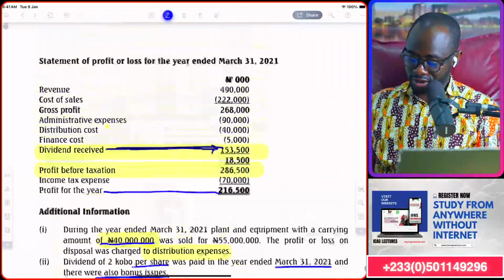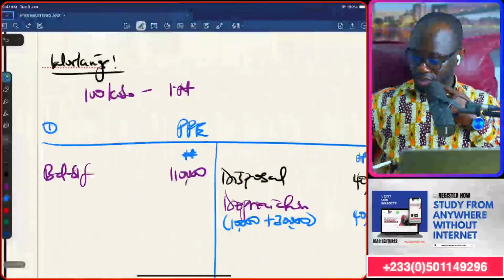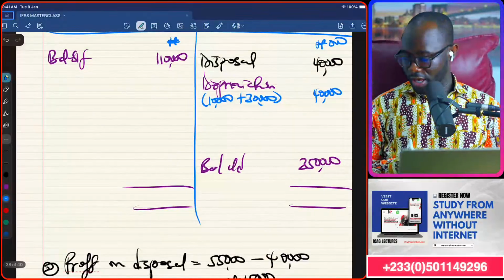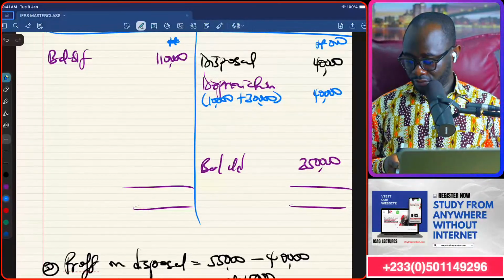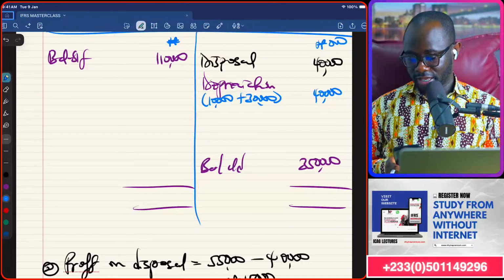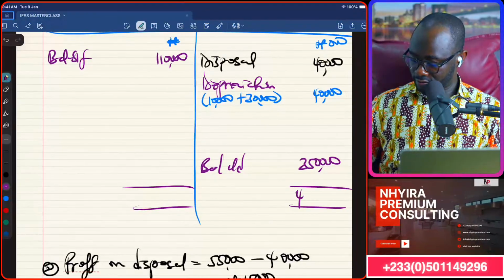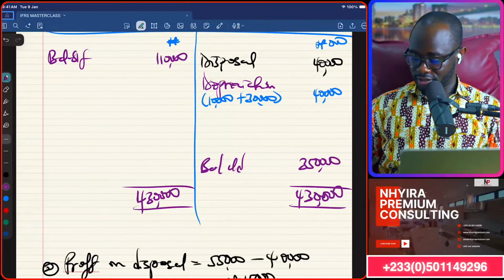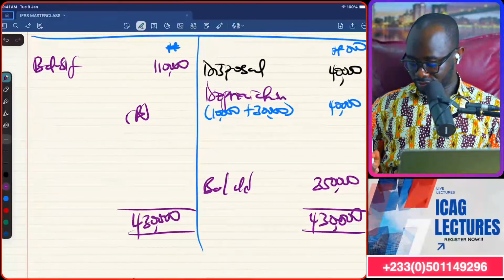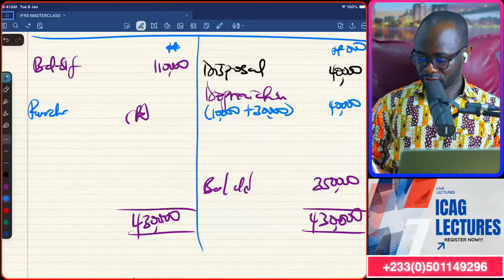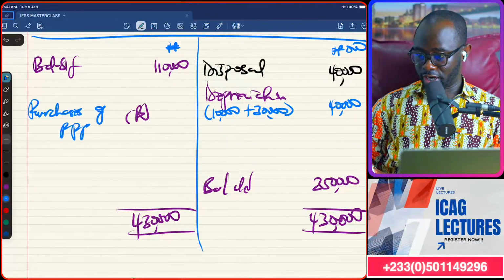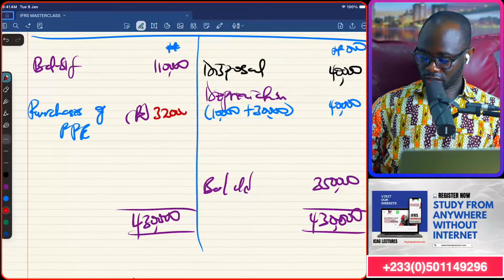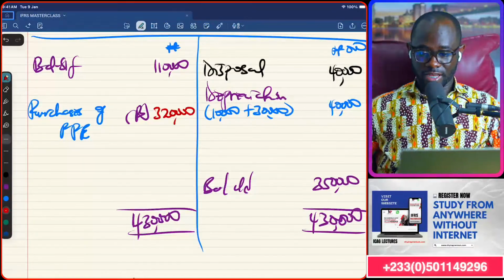So we've done investment. Can we clean up PPE? Yeah, I think we are done with PPE. So let's clean up PPE as well. 350 plus 80, making 430. So if you check, it looks like we bought some PPEs as well. So balancing figure, purchases of PPE during the year, minus 110, and that is 320. And that will go under investing activities.